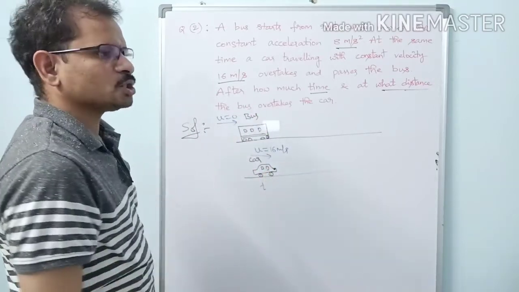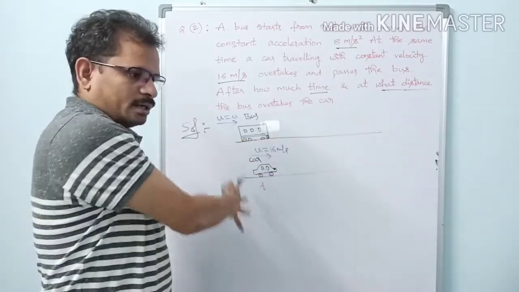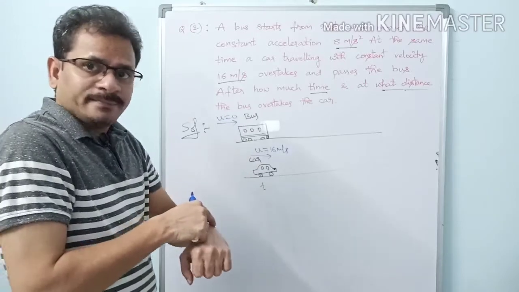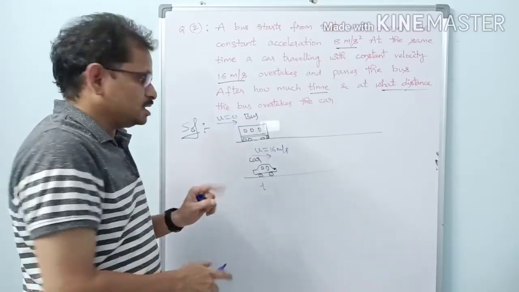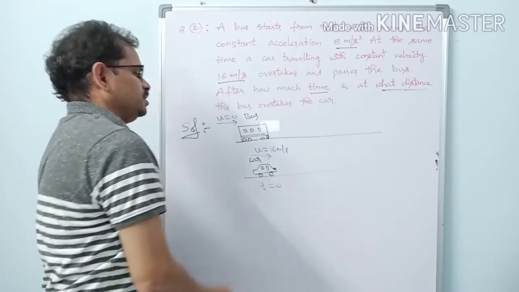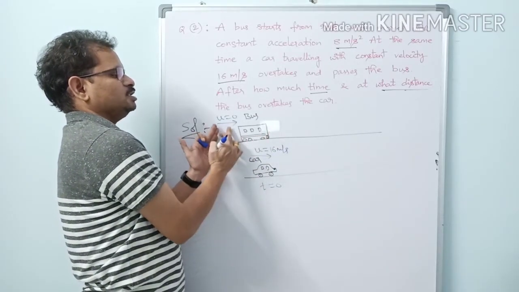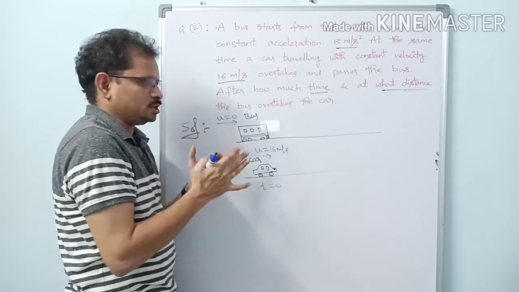So we are standing on this road here like this. Bus is there, a car is coming, car is moving like this. We have started our time when the bus is starting its motion. So that is t equal to 0 here. When t equal to 0, what is the velocity of bus? It is 0. Just it is about to start its motion.